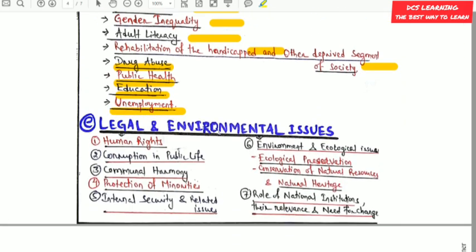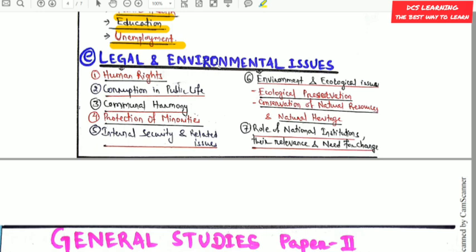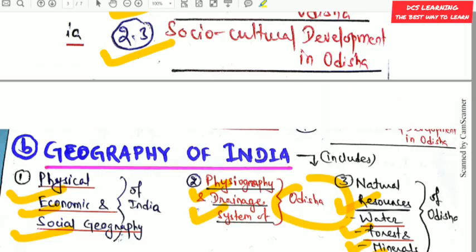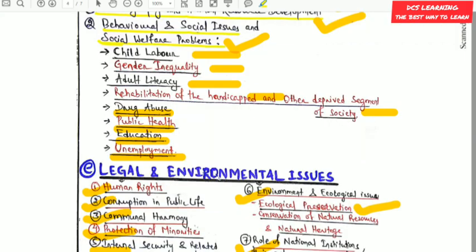Next one is legal and environmental issues. In legal and environmental issues, you will get questions from human rights, corruption in public life, communal harmony, protection of minorities, internal security and related issues. Next, environmental and ecological issues like ecological preservation, conservation of natural resources and natural heritage, then the role of national institutions, their relevance and need for change. So these were the questions that you will get from General Studies Paper 1.